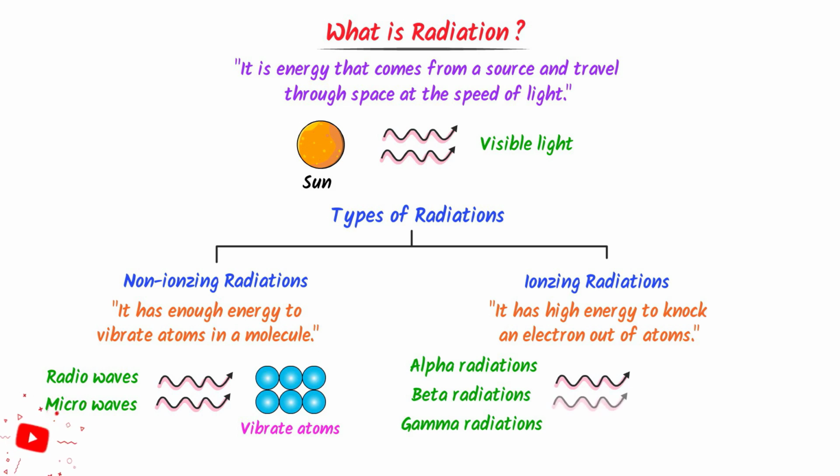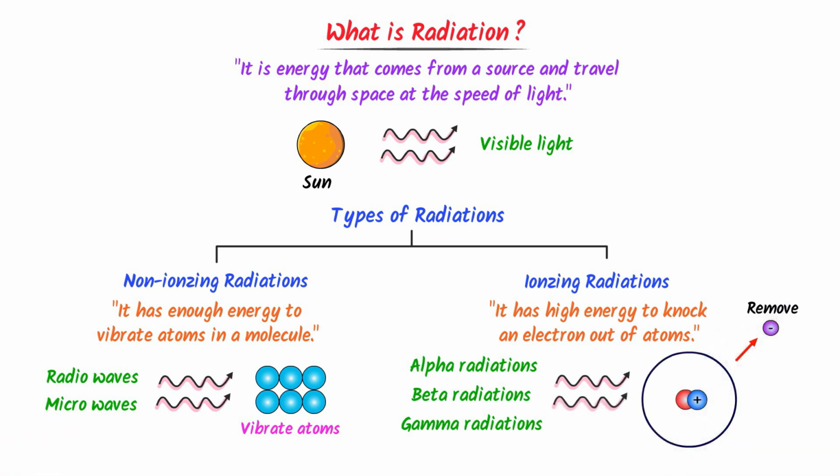When gamma radiations fall on an atom, they can remove an electron out of the atom. We know that when we remove an electron from an atom, this process is called ionization. So we call gamma radiation ionizing radiation because they ionize atoms, or they have the ability to remove an electron from the atoms. Thus note down all these important points. Now let me teach you the types of ionizing radiations.